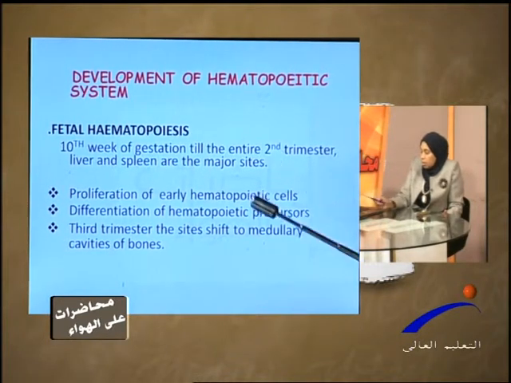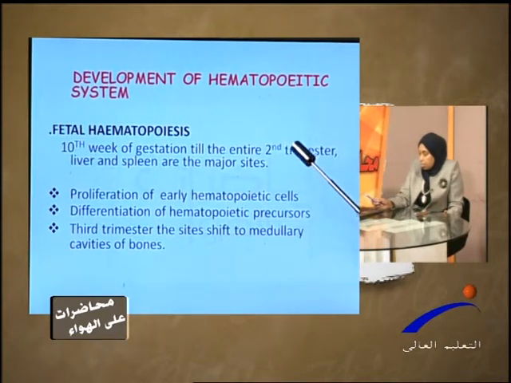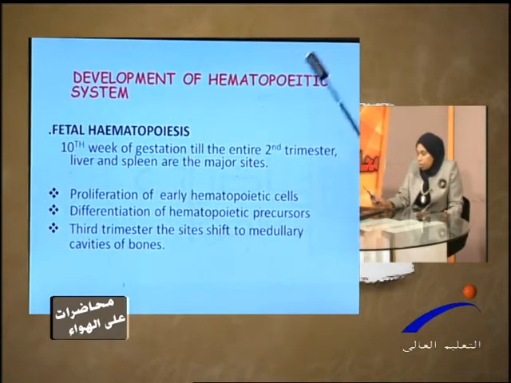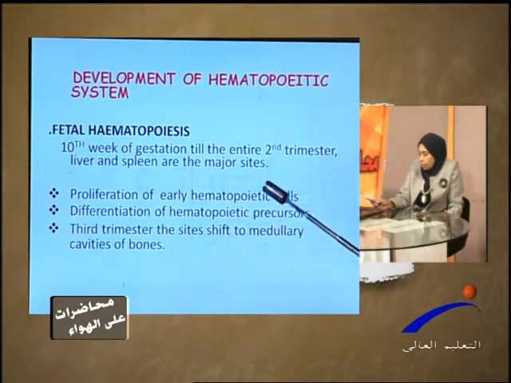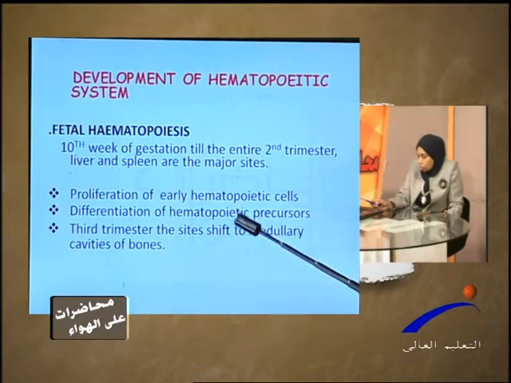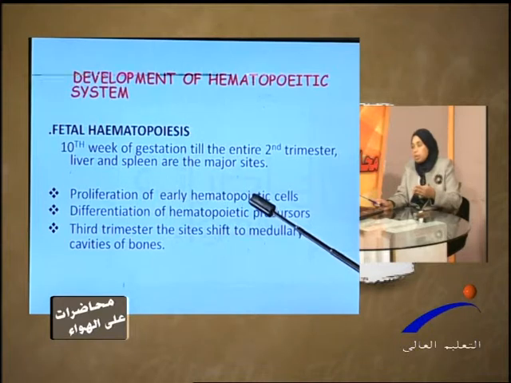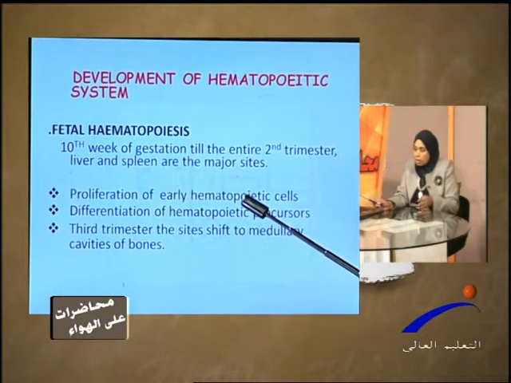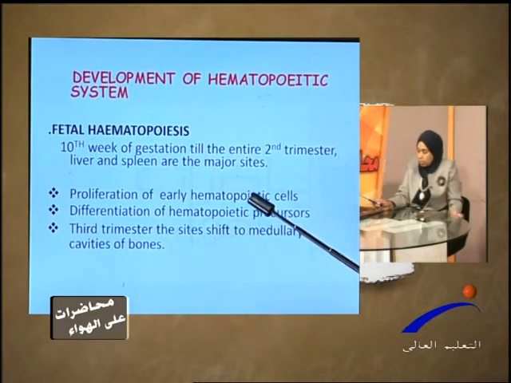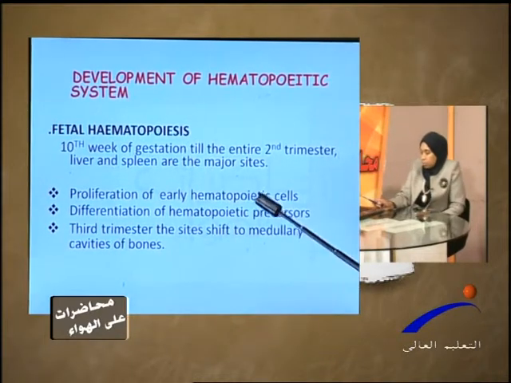So during the 10th week of gestation till the entire second trimester, the liver and the spleen are the major sites of hematopoiesis. Proliferation of early hematopoietic cells takes place, then differentiation of hematopoietic precursors. Precursor means the primitive cells, the cells that will mature; it is the stage before the differentiated stage that we see in the peripheral smear. So we don't see the precursors normally in the peripheral smear.